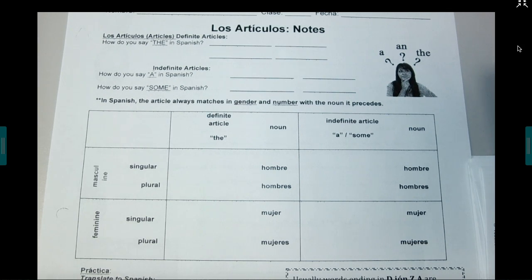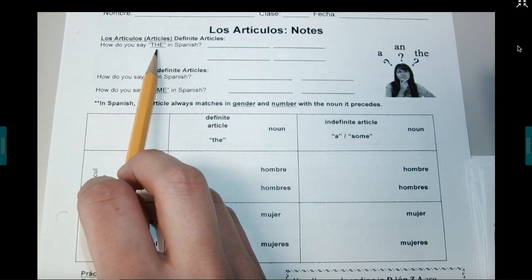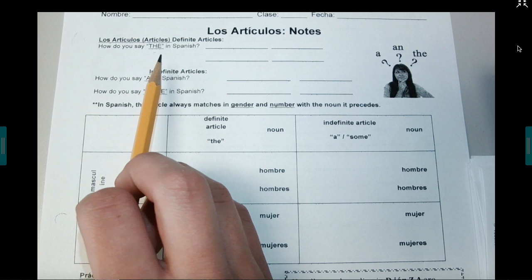Hello everyone. Today we're going to be talking about definite and indefinite articles, or los artículos in Spanish. So first off, in English we have two types of articles, definite and indefinite, and this is the same case in Spanish. In English we have one definite article, which is the. For example, the man, the men, the woman.